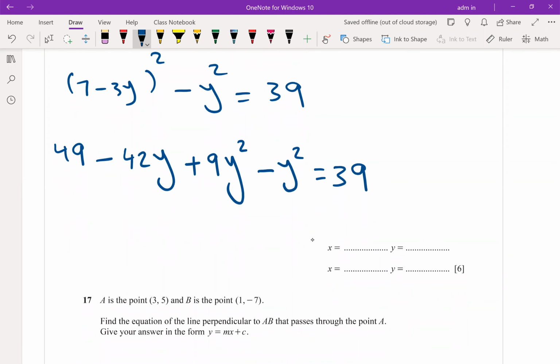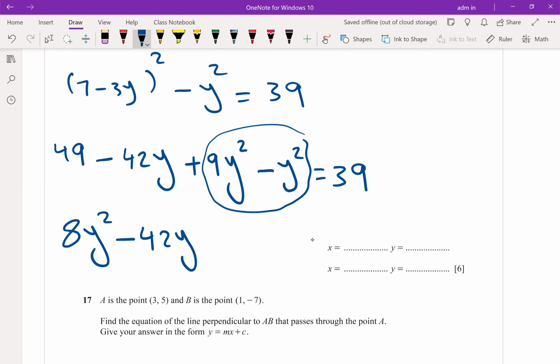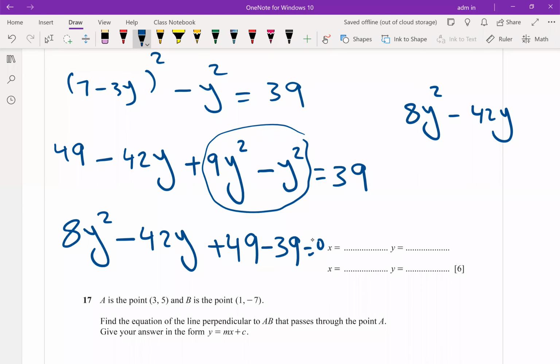Then 9y squared minus y squared, so the answer will be 8y squared minus 42y plus 49 minus 39 is equal to 0. Then 8y squared minus 42y, 49 minus 39 is 10.